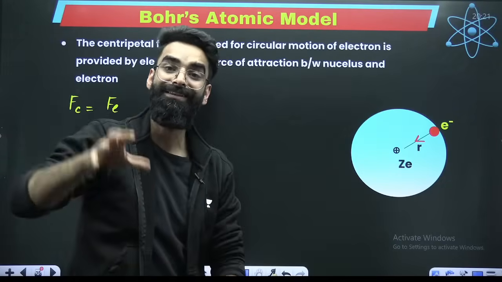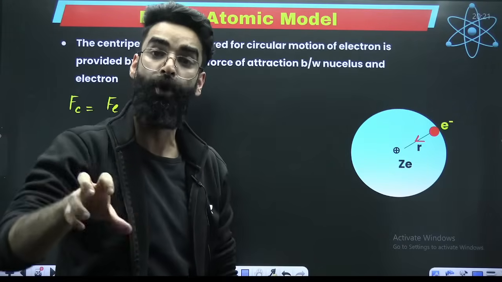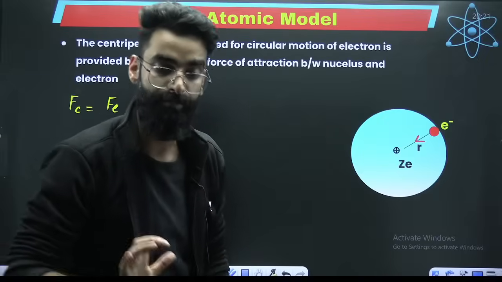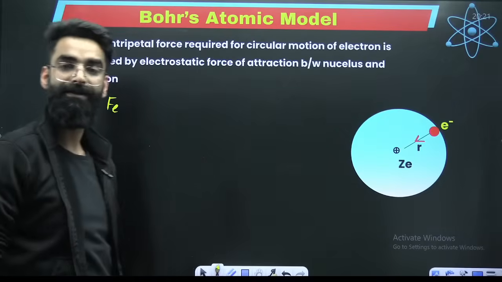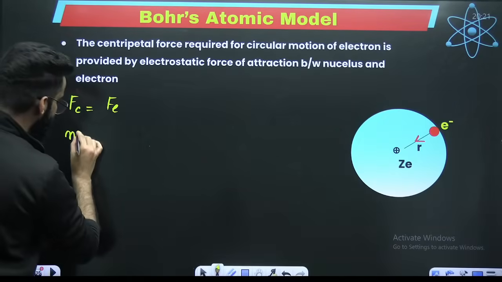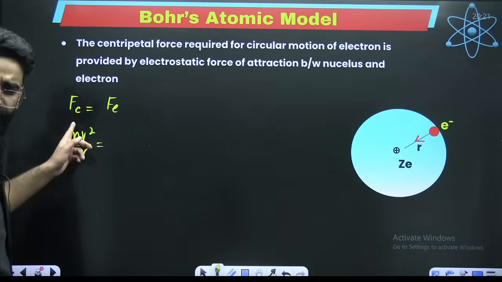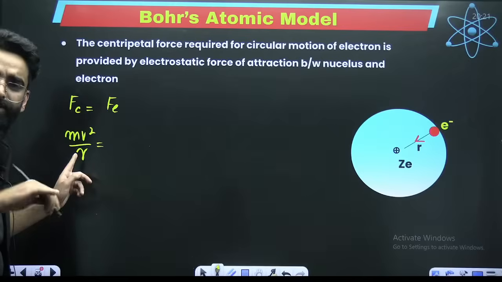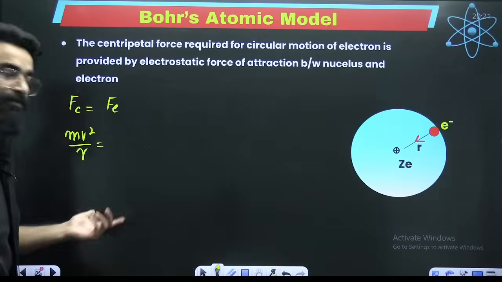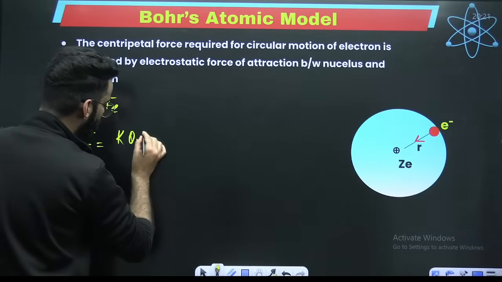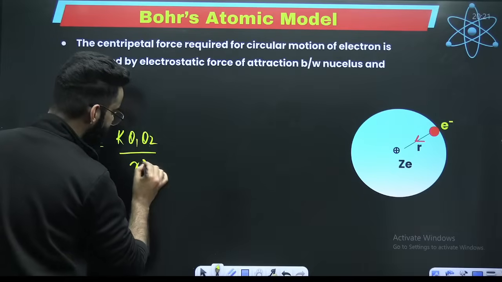That is providing the necessary centripetal force for the electron to move in the circular path. Now, centripetal force is nothing but mv square divided by r. v is the velocity of the electron, r is the radius of the orbit in which the electron is moving. What is Fe? Electrostatic force of attraction, which is K Q1 Q2 divided by r square.